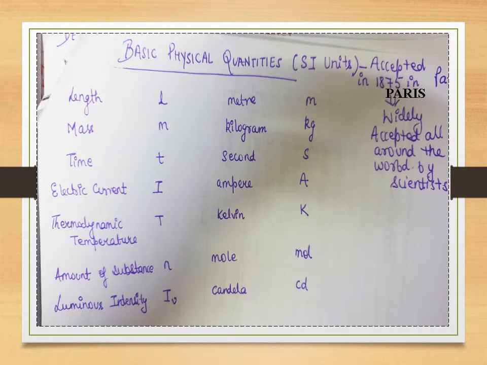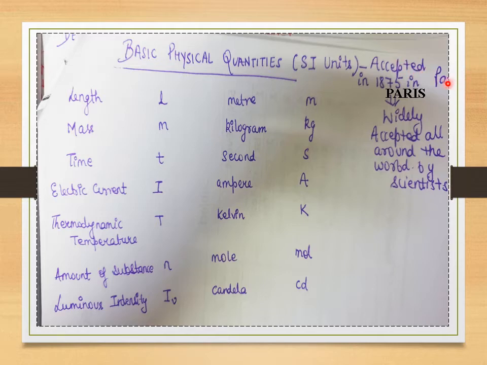later on, what came into existence were the standard international units, called SI units. The SI units are worldwide accepted by all scientists, and they were first given and first accepted in 1875 in Paris.